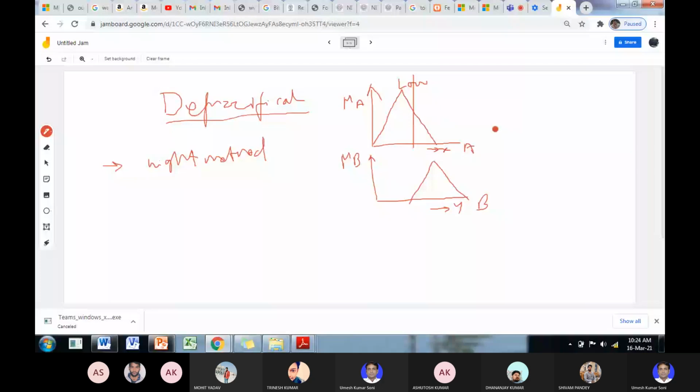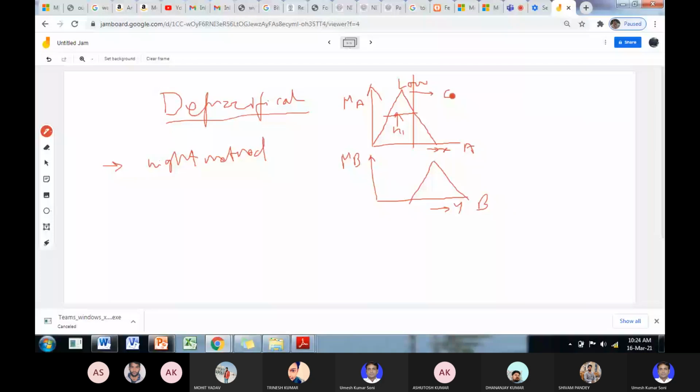Okay, suppose. So what is the peak of the height of the clipped fuzzy set, h1 here, and what is the peak value of this, c1.